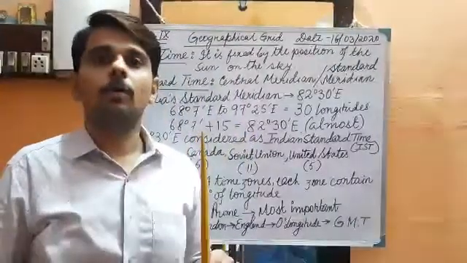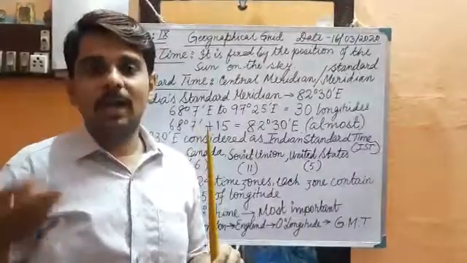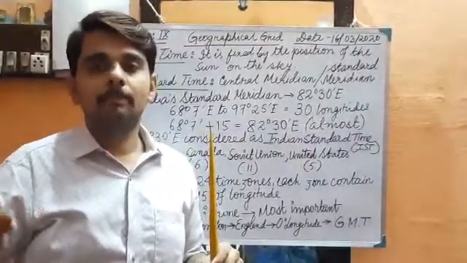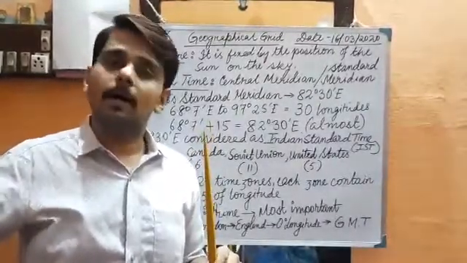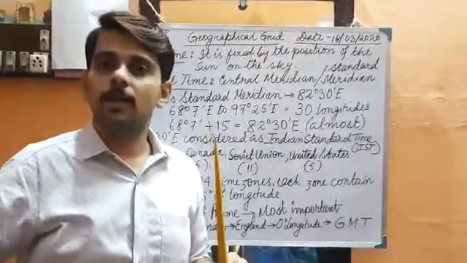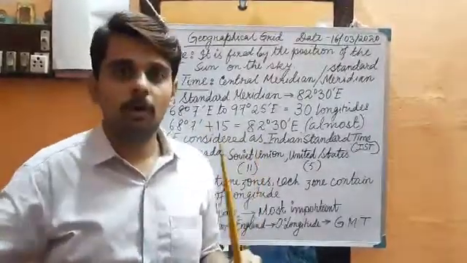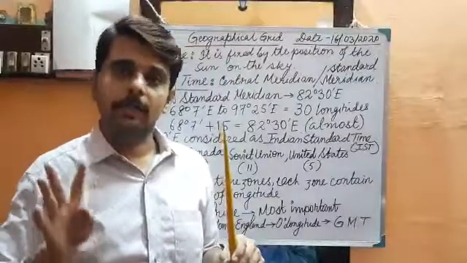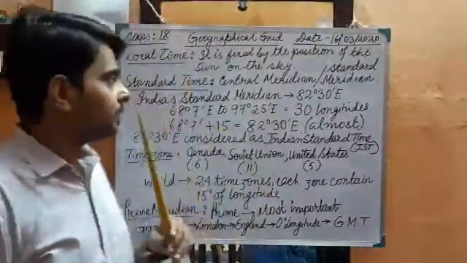Local time has 24 hours: from 12 midnight, 1 a.m., 2 a.m., 3 a.m., up to 12 noon, and again from 12 noon to 12 midnight. So there are 24 hours considered as local time.